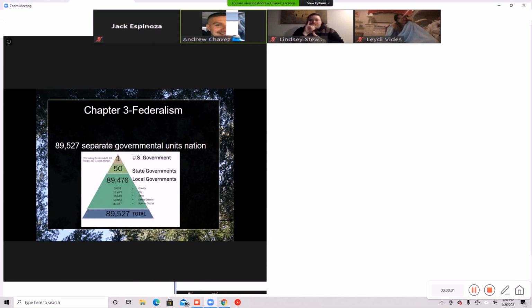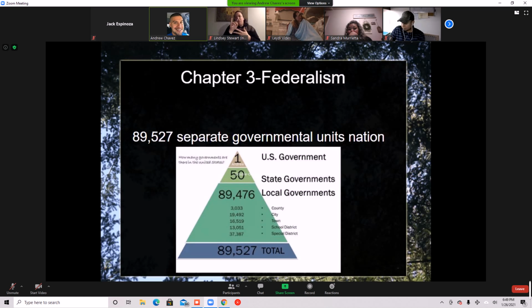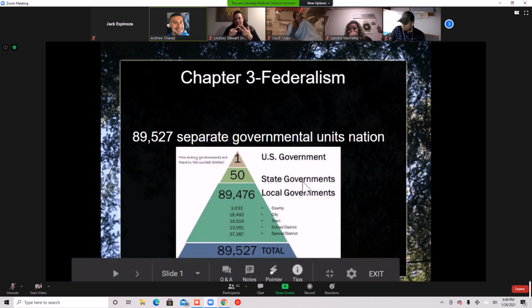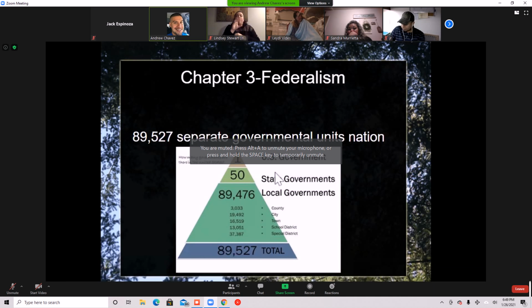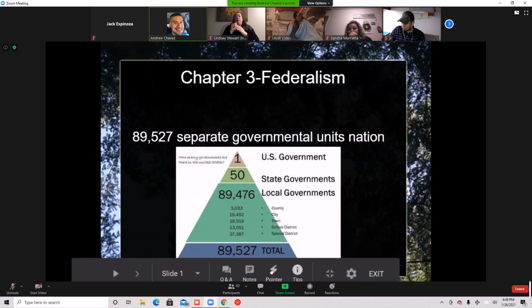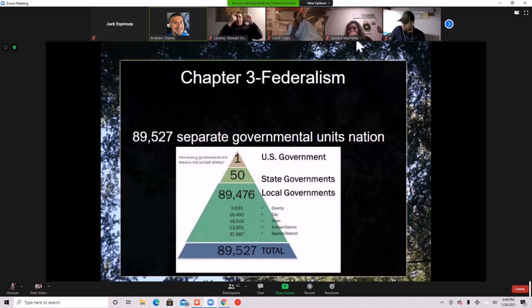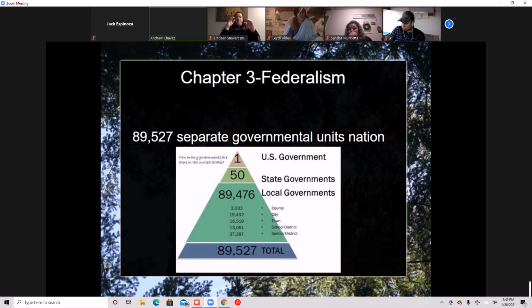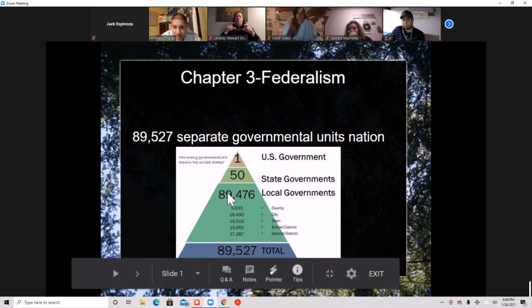The branches of government. Okay? When you move down, you got 50. So we have 50 states with 50 different state constitutions. So when it comes to falling below that period, that is, again, the 50 state governments. Okay, and then moving on down. So what do I mean by this?